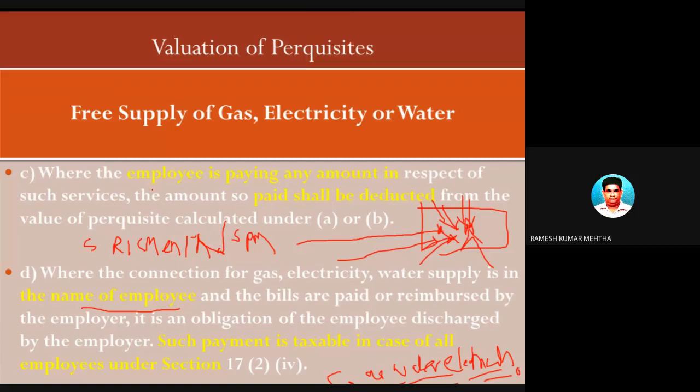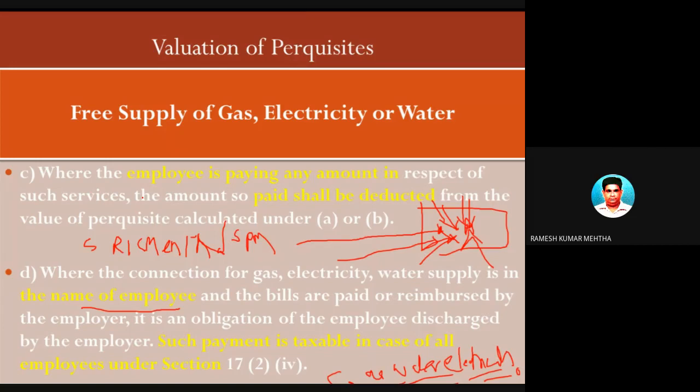What does S. Ramesh Kumar do? These bills he will collect and give to JSPM, and JSPM will pay the agency which is providing this gas, electricity and water. So whose expenditure is this? This is the expenditure of Mr. Ramesh Mehta. Who is reimbursing these bills of Ramesh Mehta to those agencies like gas, electricity and water? The employer. तो मजा उड़ा रहा है ना रमेश मेहता JSPM का. So he is getting benefit out of this.